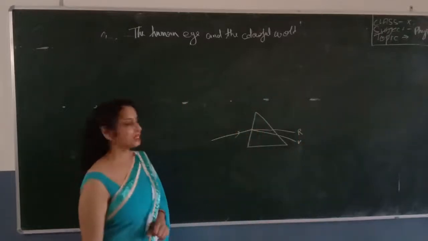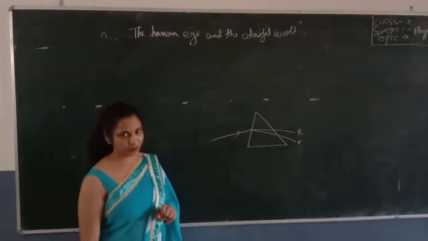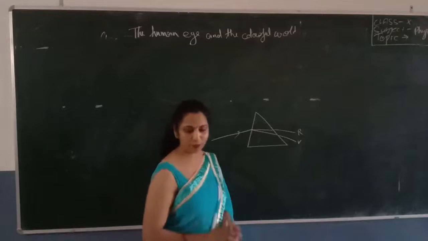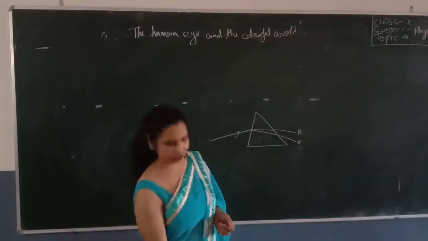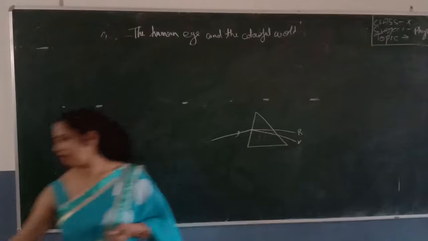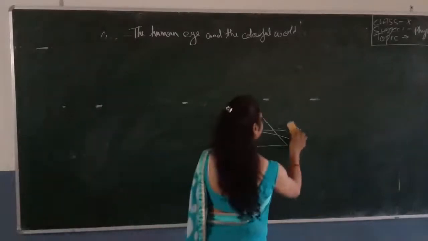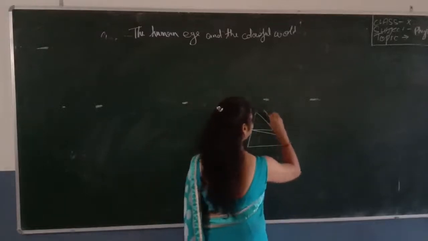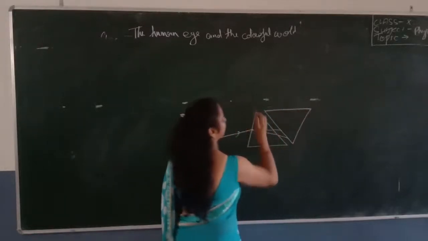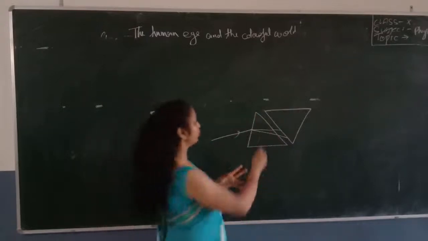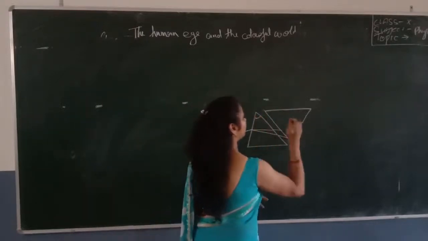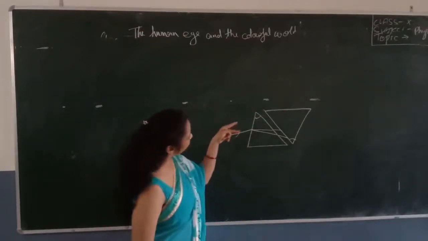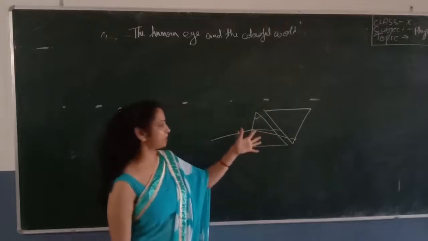So now we know how the dispersal of light takes place through the prism, why it takes place, and what the cause of dispersal of white light is. Again, what happens if we place an inverted prism near it? Like this is a prism and we are placing an inverted prism. A similar inverted prism means they should have an equal angle of prism. Now, when the white light passes through the first prism, it disperses into seven colors.